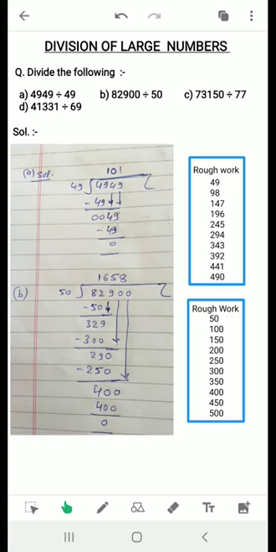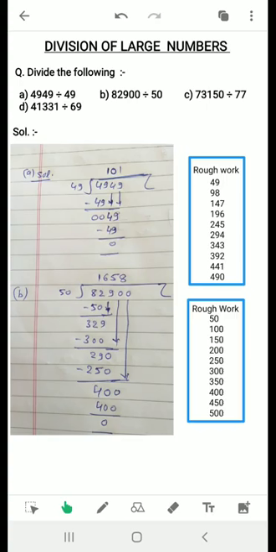Okay, so the solution of A: we need to divide 4,949 by 49. First step, in rough work we will write the table of 49, as I have written. Everyone can write the table of any number.